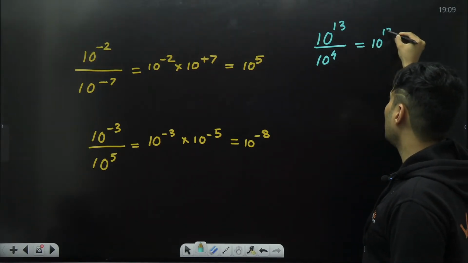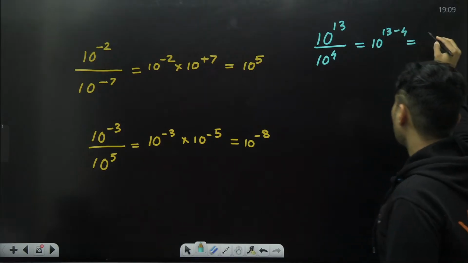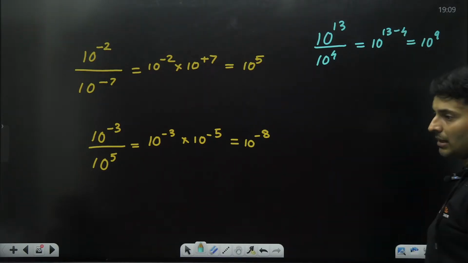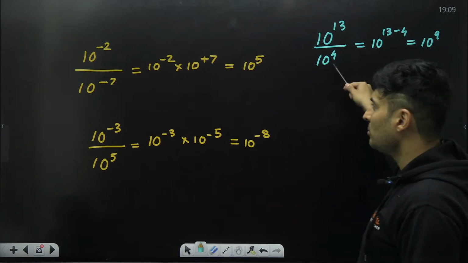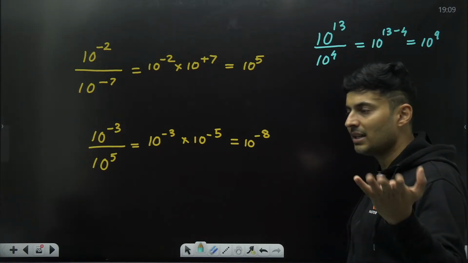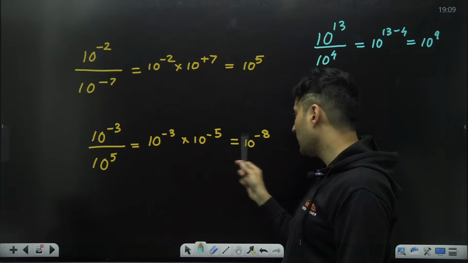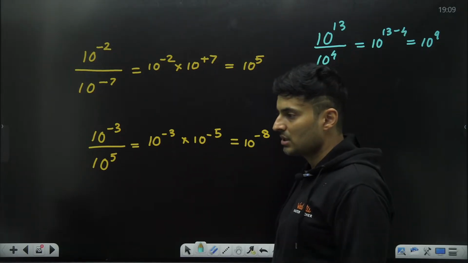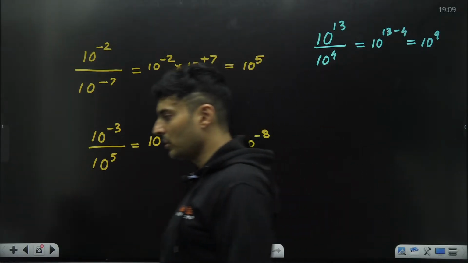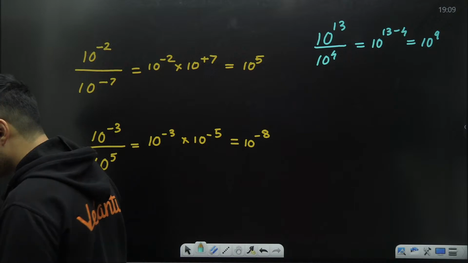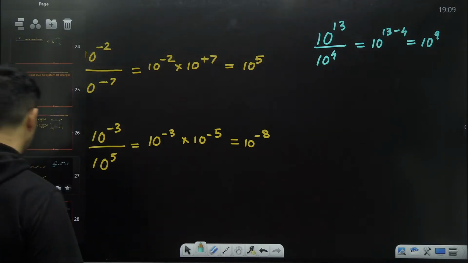So it is 10 to the power 13 minus 4, that is basically 10 to the power 9. So if one is numerator, one is denominator, then you will subtract. But if both of them are in the same numerator or denominator, you will just add these numbers. Is that absolutely clear how to do it? Okay, all right, perfect.